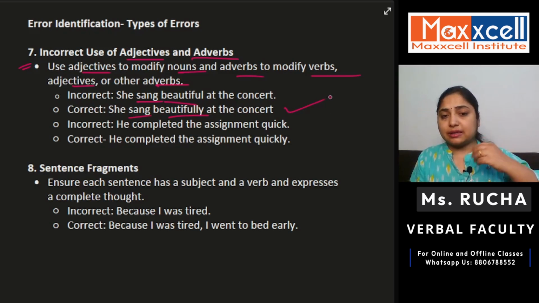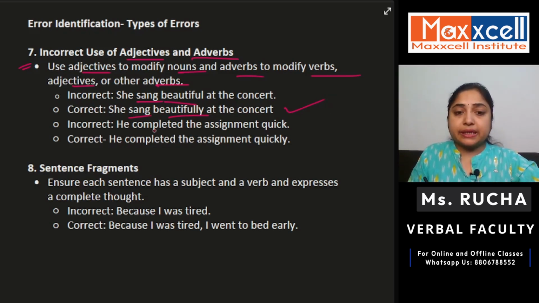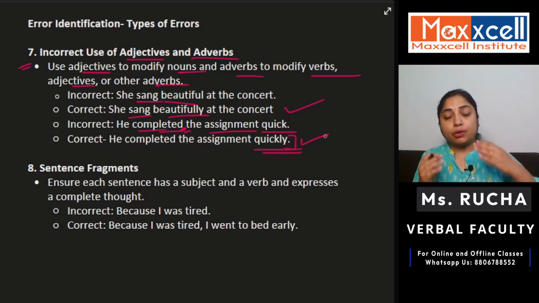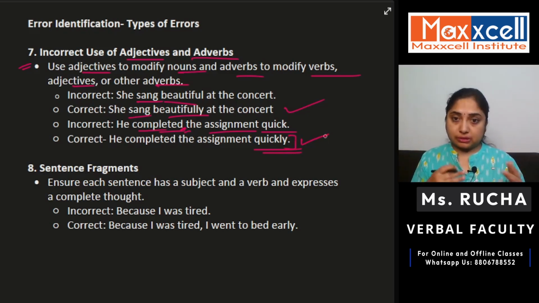Let us take another example to understand this better. He completed the assignment quick. What did he do? He completed the assignment. What is the noun here? Assignment is already there, and completed is the verb. What we have to do is modify this verb: how quickly or how lazily he completed it. That is what we want to know. So, he completed the assignment quickly. Quickly is the adverb form, and this is the correct form to modify a verb. So these are the types of errors you have to look out for.